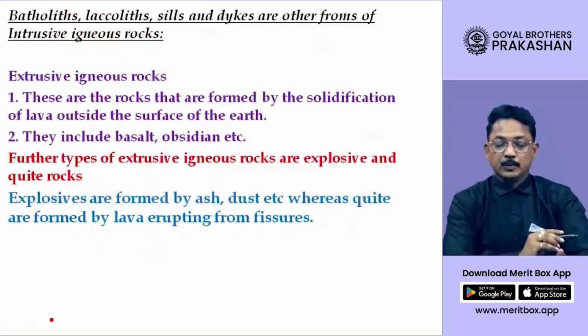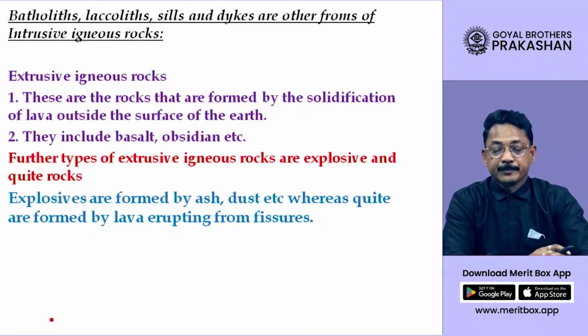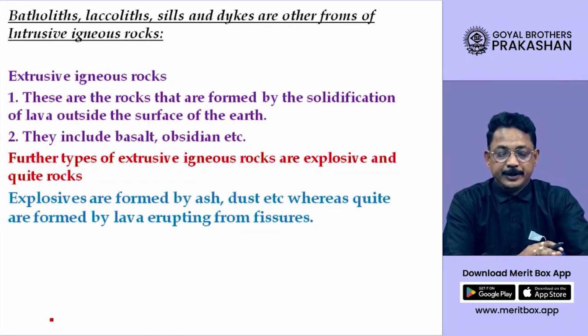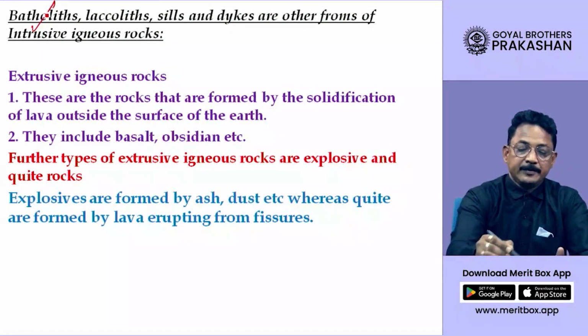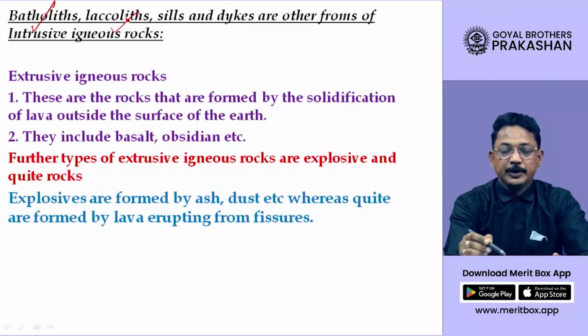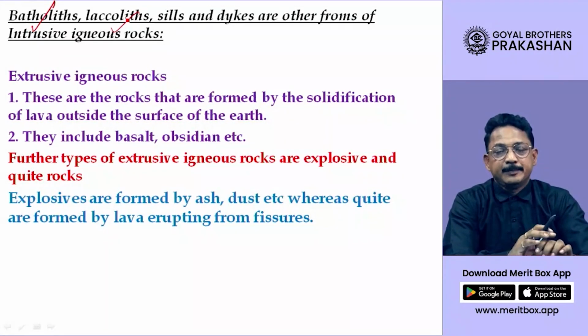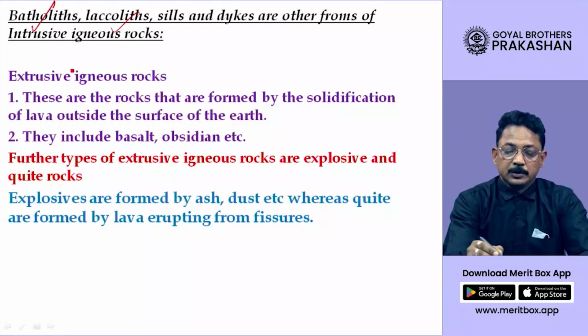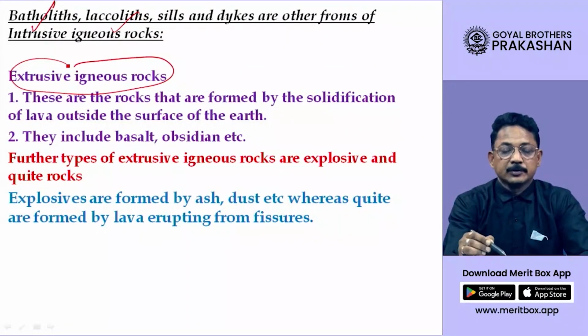Now, batholith, laccolith, sills, dikes, these are other intrusive igneous rocks. Now you might be wondering what is batholith and laccolith. That you will study separately in the volcano chapter. Now, intrusive igneous rocks we have studied.